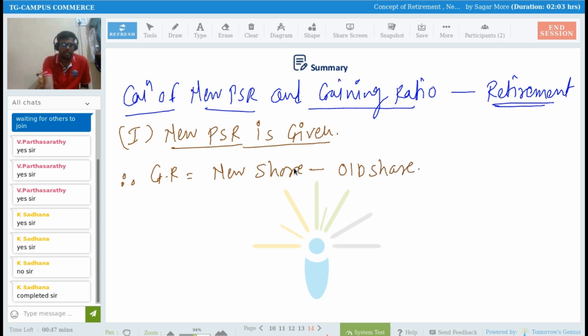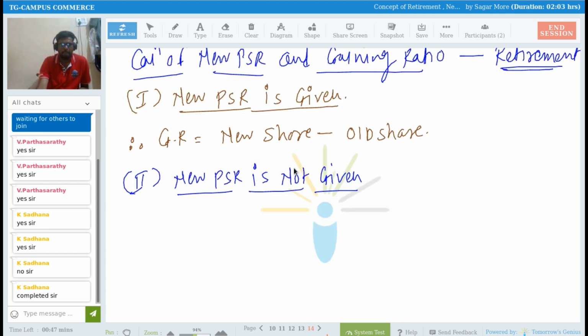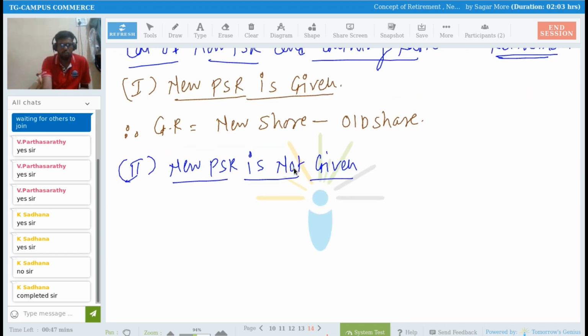Then the second scenario is new profit sharing ratio is not given. If the new profit sharing ratio is not given, then there are two cases.